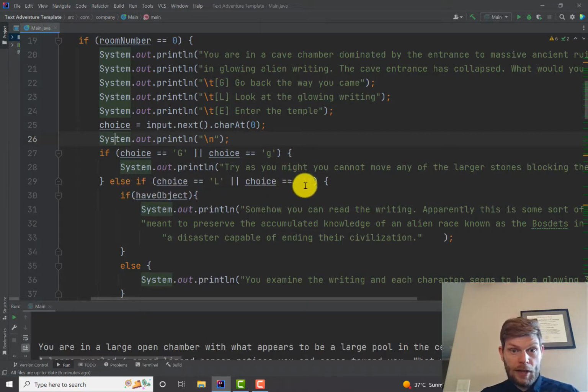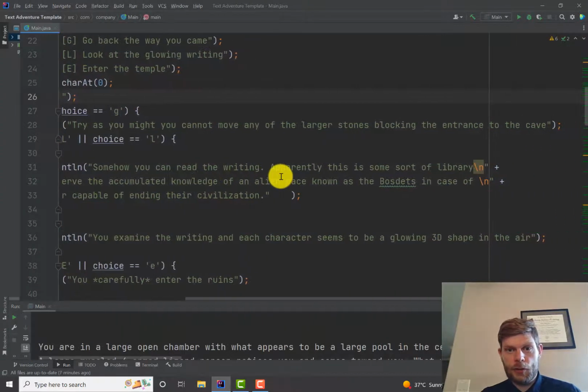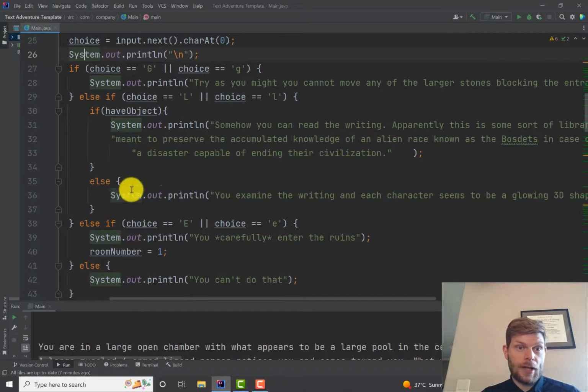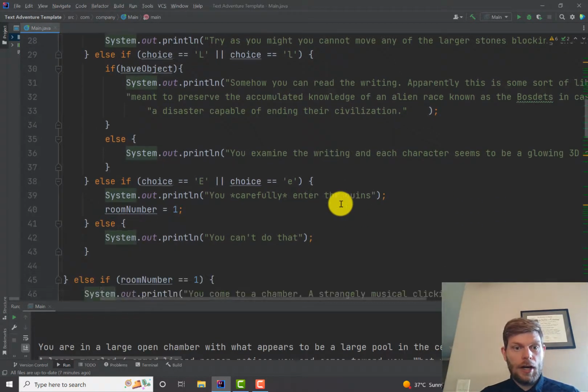Else if they pick L, like read the text on the ruins, if they have the object, like if haveObject equals true, because haveObject is true or false on its own, it says somehow you can read the writing, blah, blah, blah. But otherwise, if you don't have the object, if haveObject is false, like it is initially, it just tells you there are like 3 shapes in the air. It's also got, if you enter E, it says you carefully enter the ruins, and then it changes roomNumber.